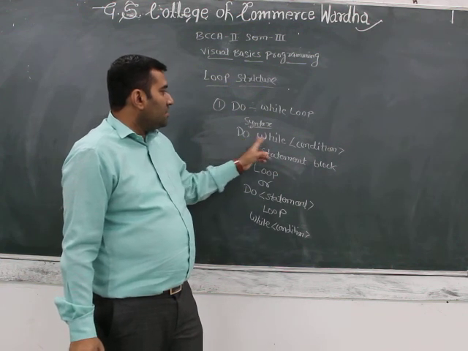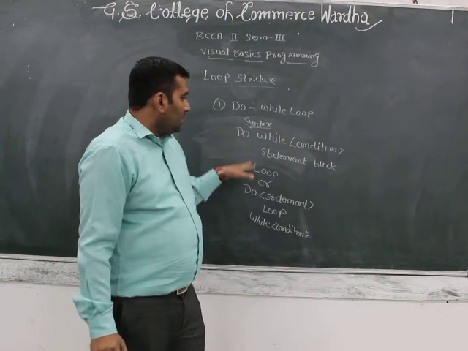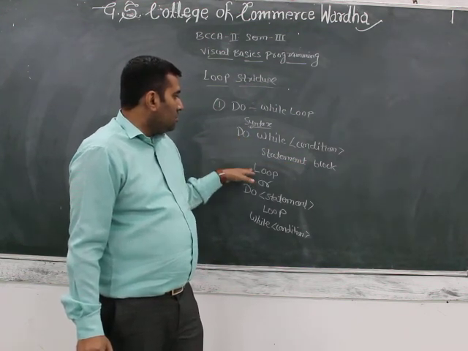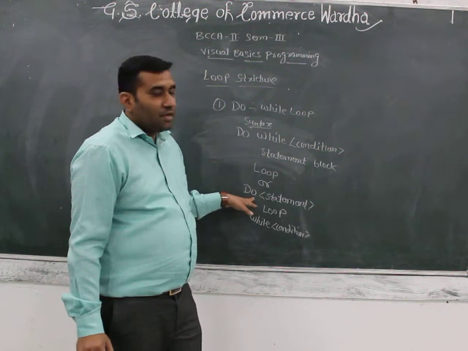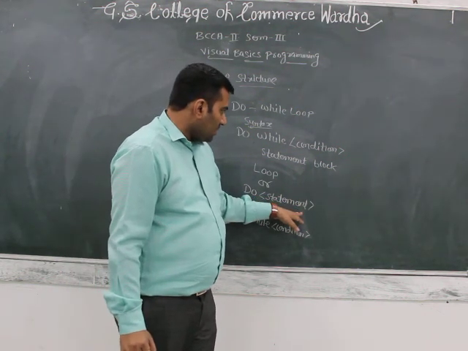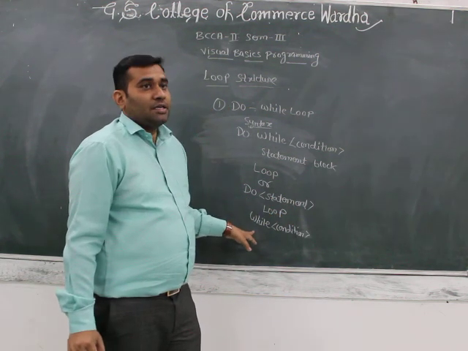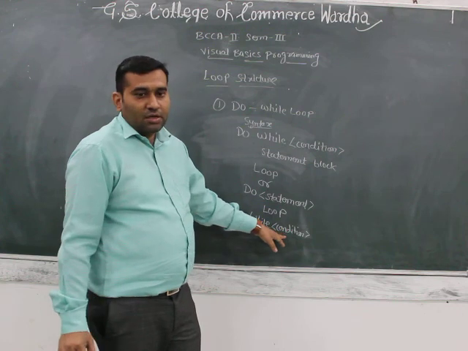So either write do while, then the condition, then the statement block, and then close the loop. Or write do, then the statement, then loop, and then write the condition in the while block.